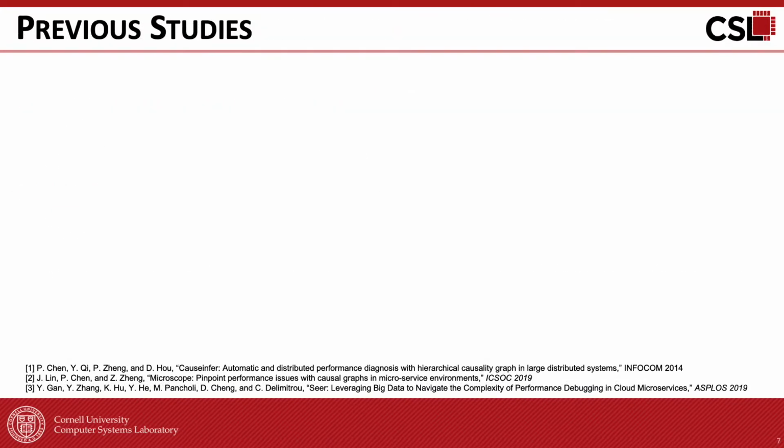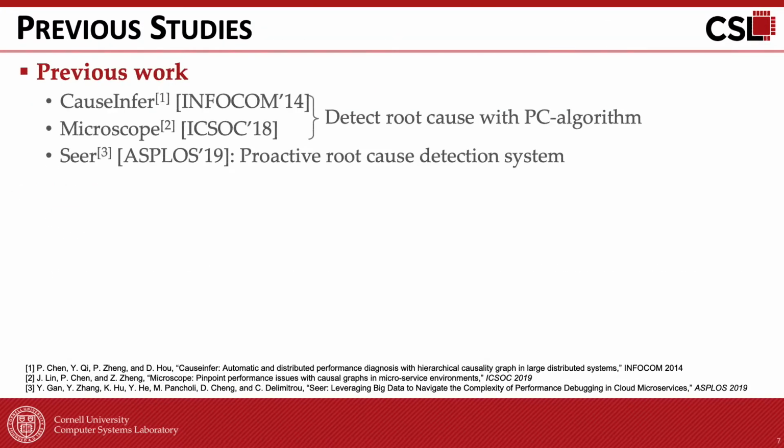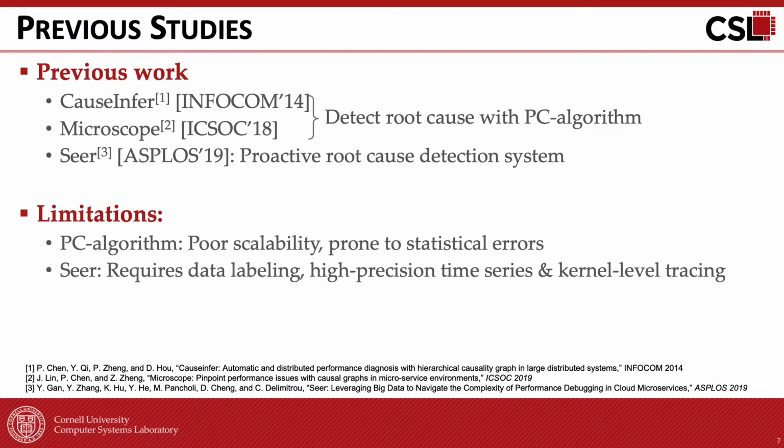There's a lot of previous work targeting microservice performance debugging. CauseInfer and Microscope use the PC algorithm to run a large number of conditional independence tests and identify the root cause of the poor performance. Seer, on the other hand, is a proactive root cause detection system that anticipates the culprit service using supervised learning. While beneficial, those methods have several limitations.